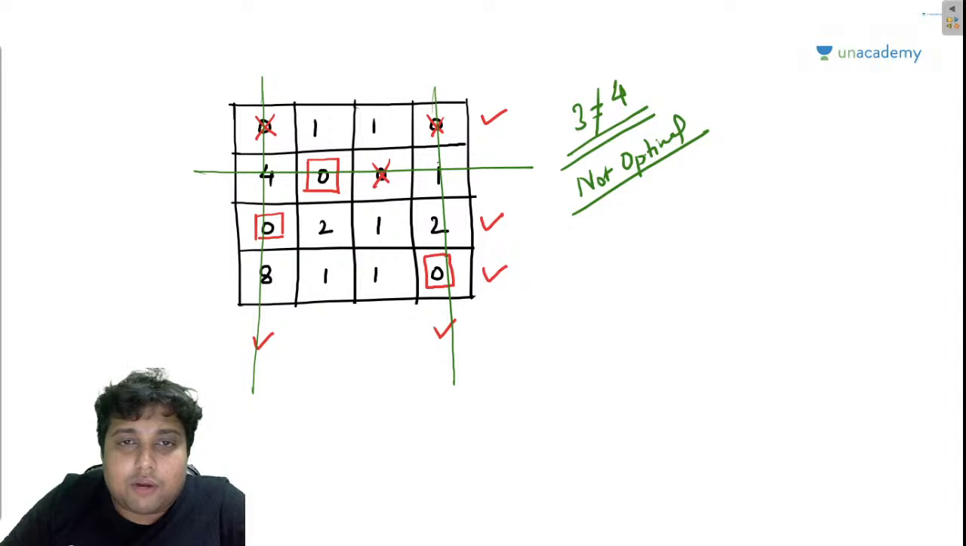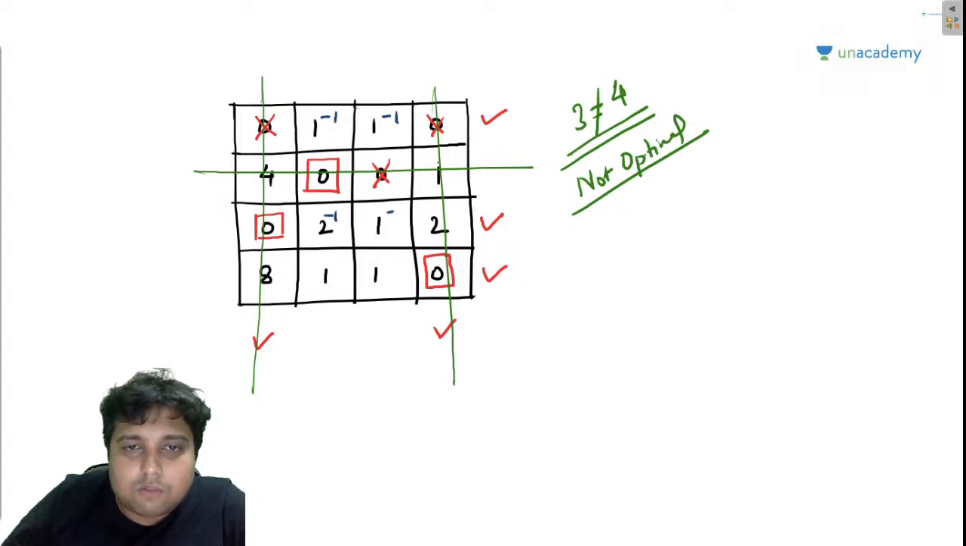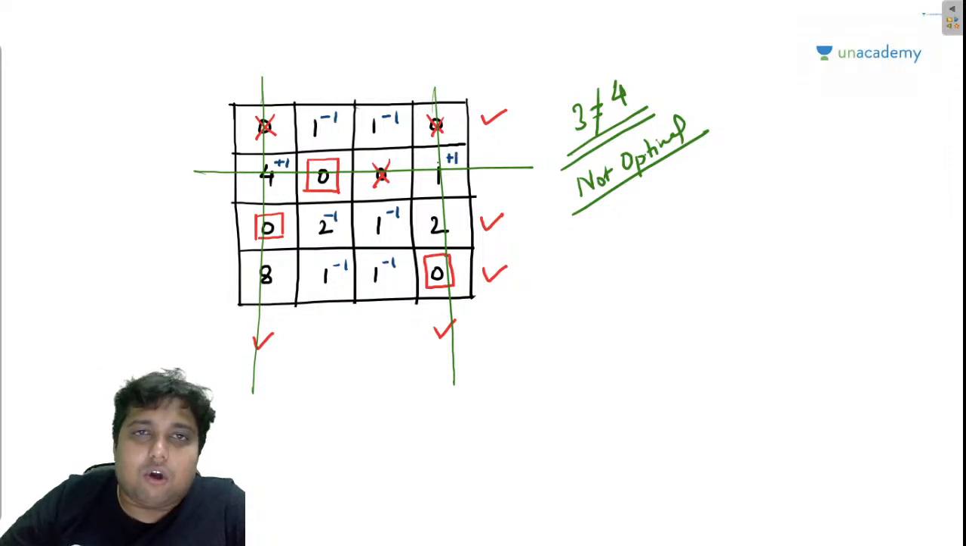Now those cells which are not crossed by any lines are 1 1 2 1 1 1. Out of these minimum is 1, so again we will select that 1 and subtract it from all the places which are not crossed by any line, and those places which are at the intersection I will add it to, and all other cells will remain as they are.